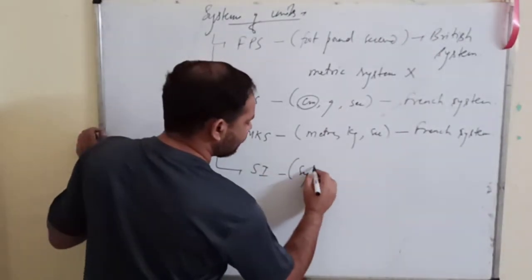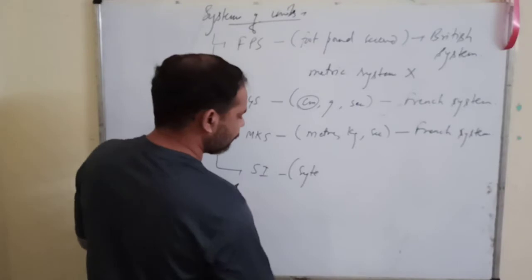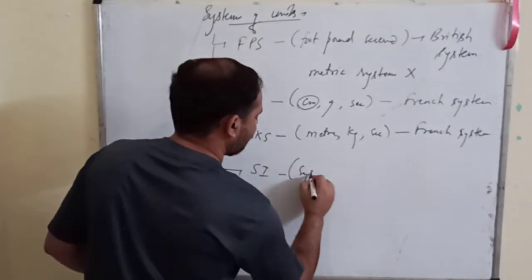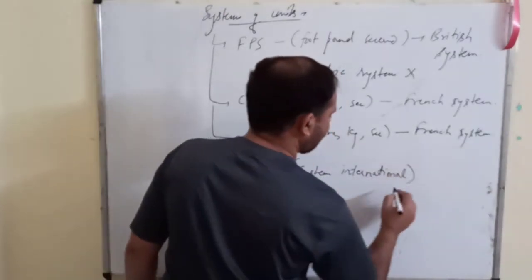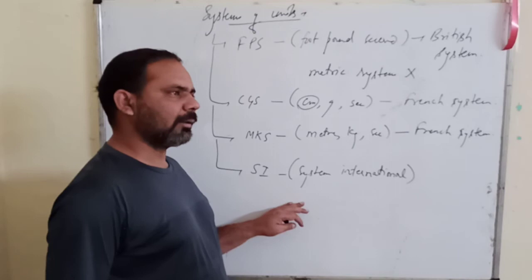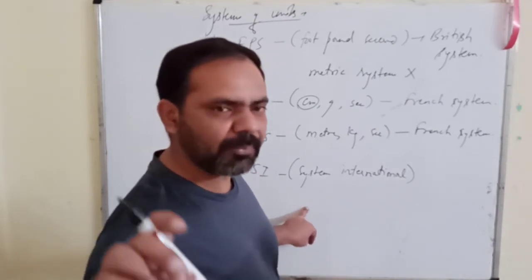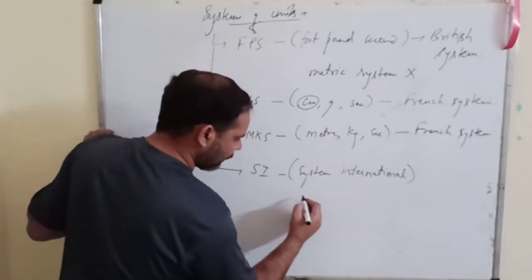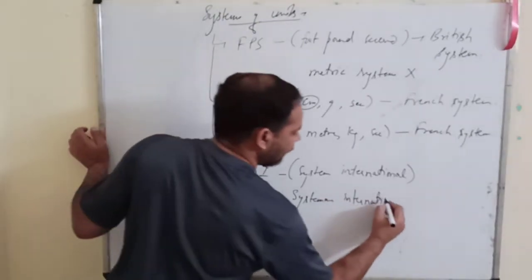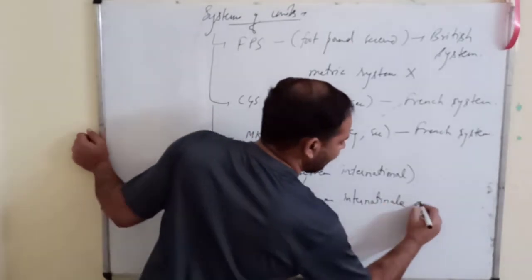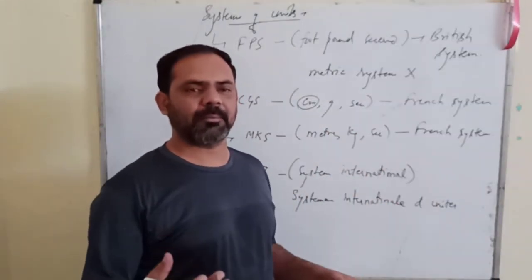SI stands for System International, but they write it differently, because in French the pronunciation is different: Système International d'Unités.